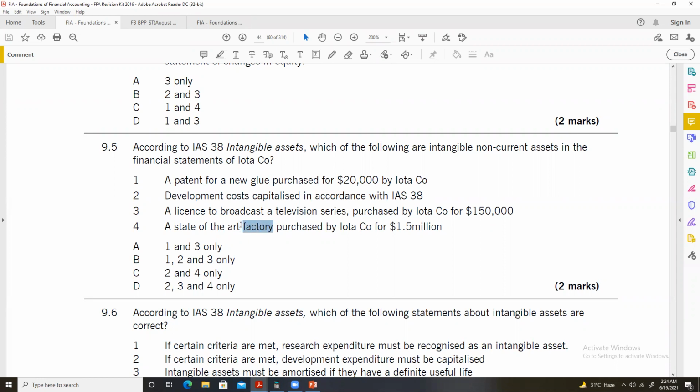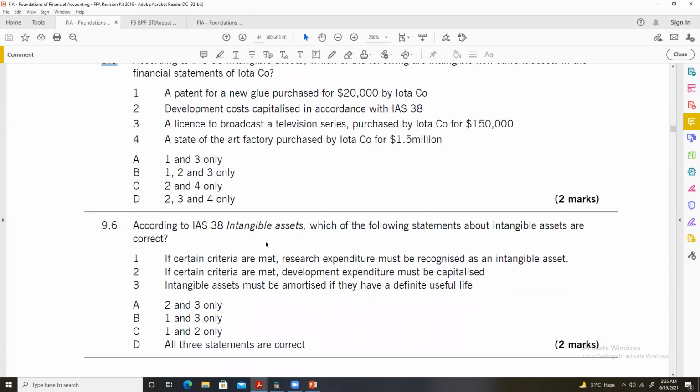Factory is a non-current asset and should be treated under IAS 16 and not IAS 38. This is a tangible asset, not an intangible asset. So in the first three instances, we have intangible assets, but the fourth one is a non-current asset in accordance with IAS 16. So B is the correct answer to this one, question 9.5.